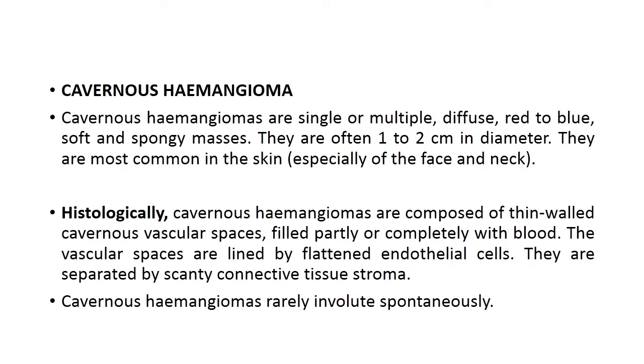Now, cavernous hemangioma. These are single or multiple, diffuse, red to blue, soft and spongy masses. They are often 1 to 2 cm in diameter, and they are most common in the skin, especially of the face and neck. Histologically, cavernous hemangiomas are composed of thin-walled cavernous vascular spaces. That means large vascular spaces filled partly or completely with blood. The vascular spaces are lined by flattened endothelial cells. They are separated by scanty connective tissue stroma, and cavernous hemangiomas rarely involute spontaneously.